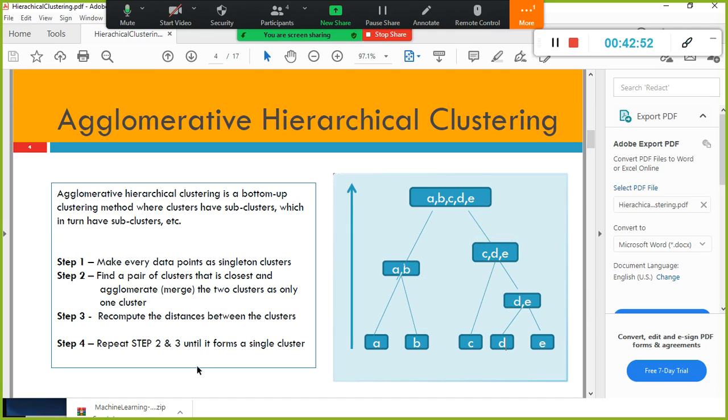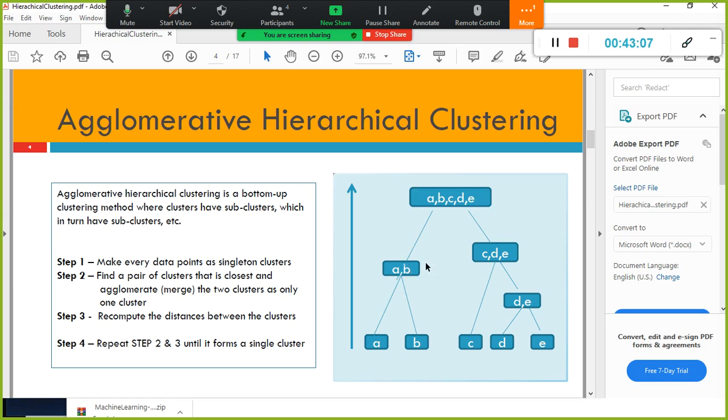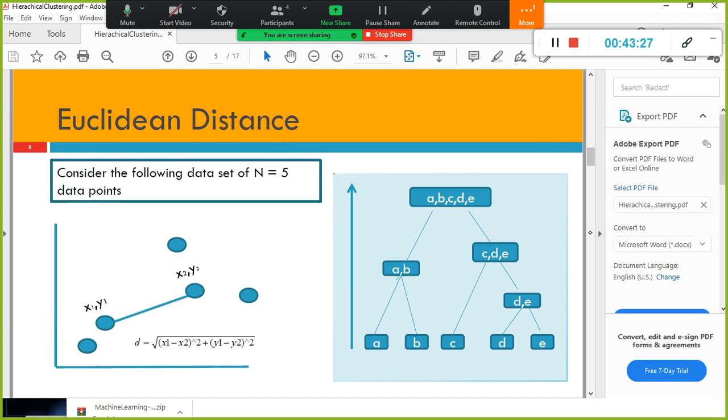Repeat steps 2 and 3. Find the pair of clusters that is closest and merge the two clusters into one cluster. Recompute the distance between the clusters. Now AB and CD: the distance between these two, we don't have any other values, hence these two are merged together. So the whole idea is you need to keep iterating, merging the pairs till it becomes a single cluster. That's all. Very easy, isn't it? So that is how it works.